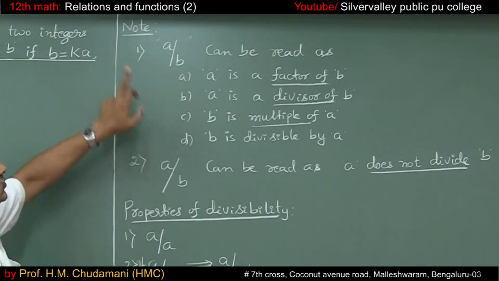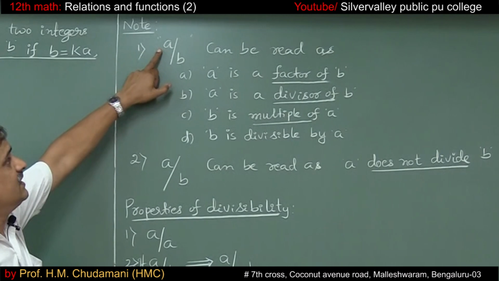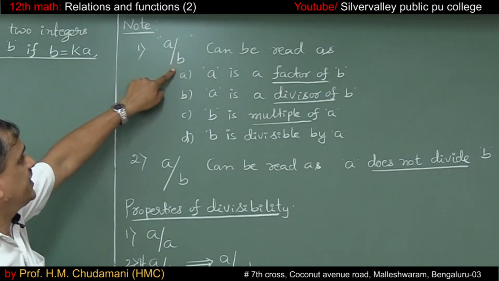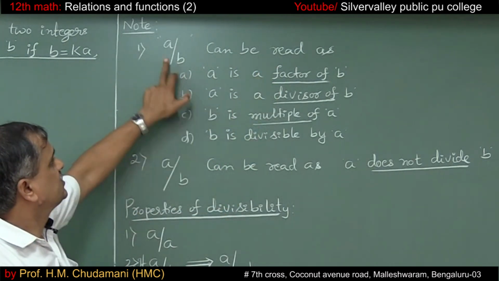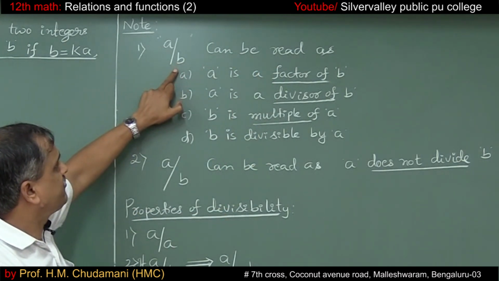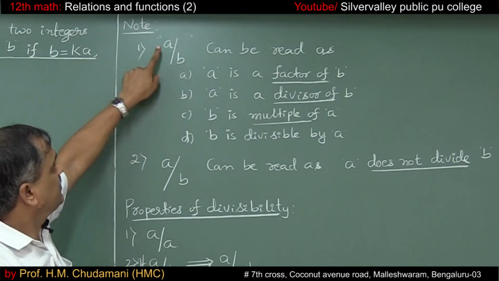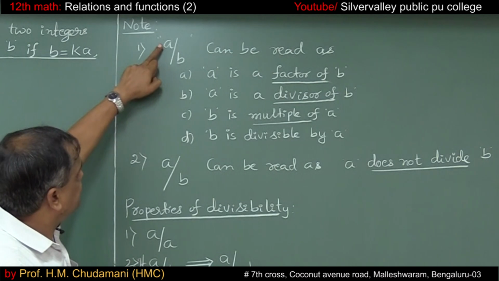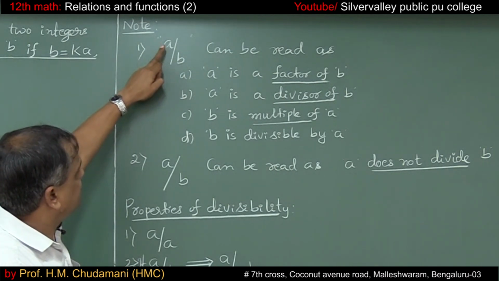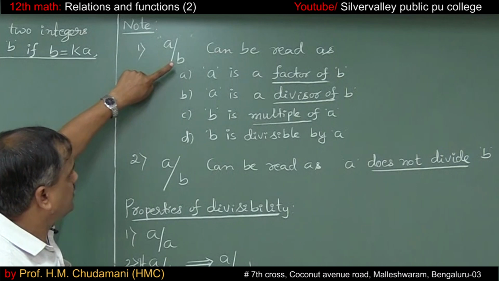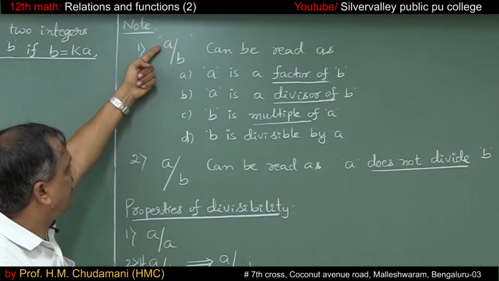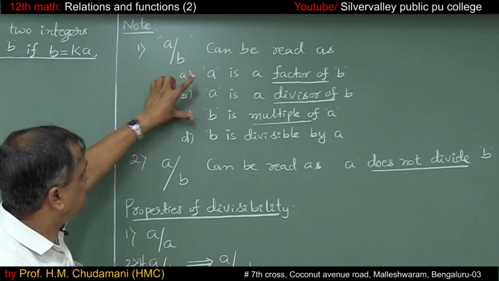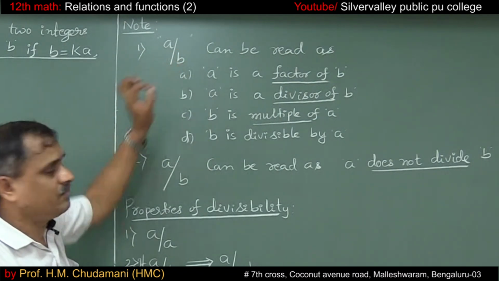Next, note number 1: A divides B can be read as A is a factor of B, A is a divisor of B, B is a multiple of A, or B is divisible by A. So A divides B can be read in these 4 ways.